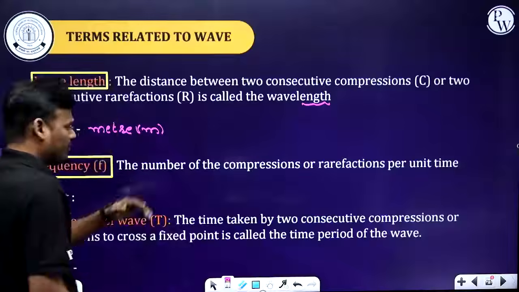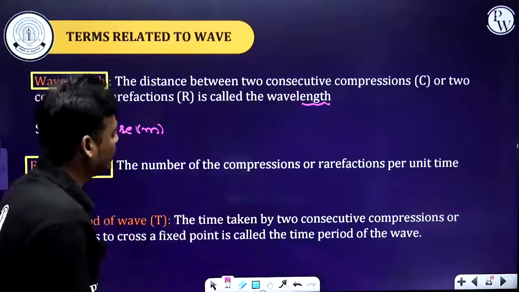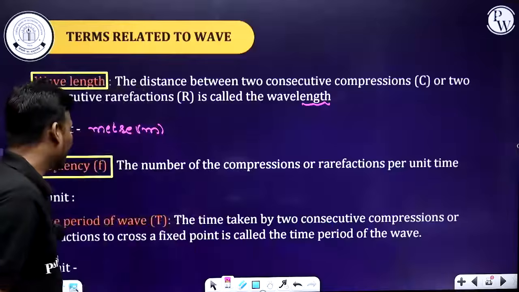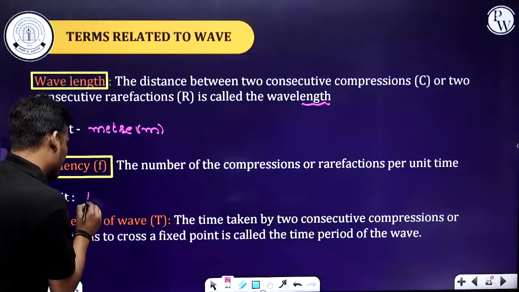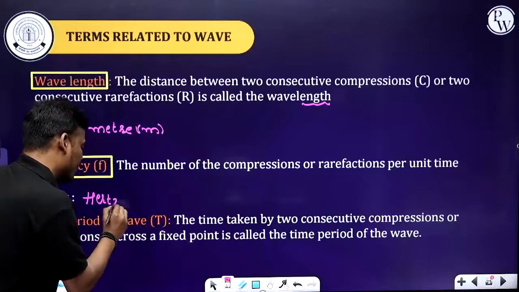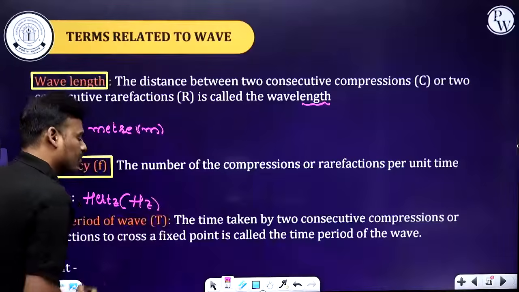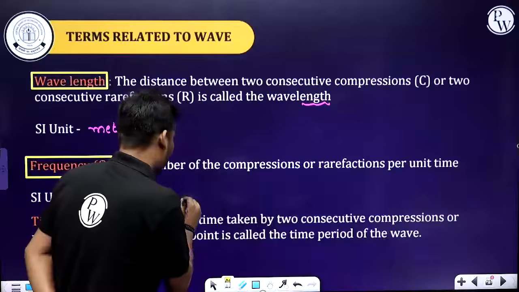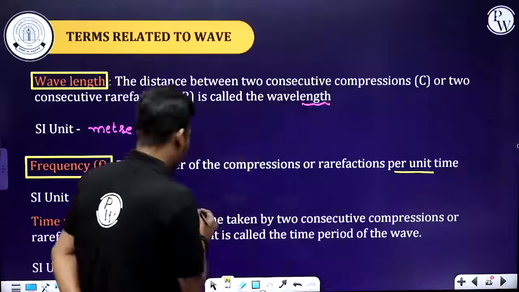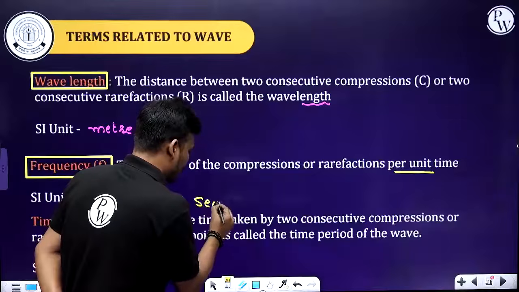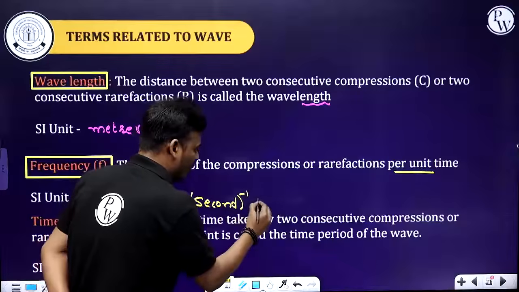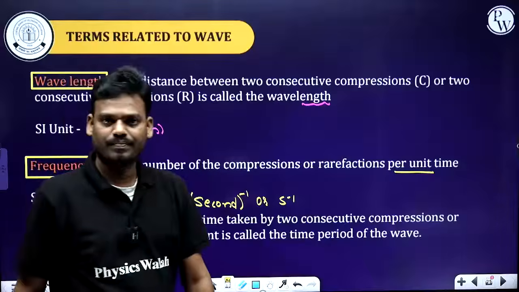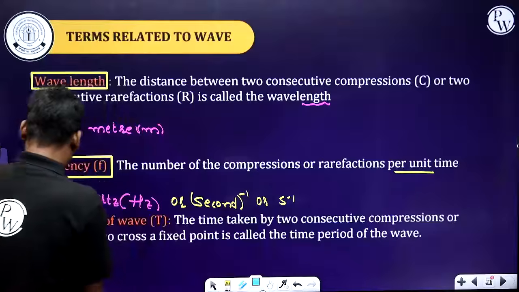And here, the number of compressions or rarefactions per unit time is called frequency, and this frequency is given by F. The SI unit is hertz. Generally it's given by hertz, and symbolically we represent it as Hz. There is another unit of this, per second. You can write it like this, or per second like this. This is the unit, and this is the symbol of the unit. Got it? Now, next one, time period of the wave.